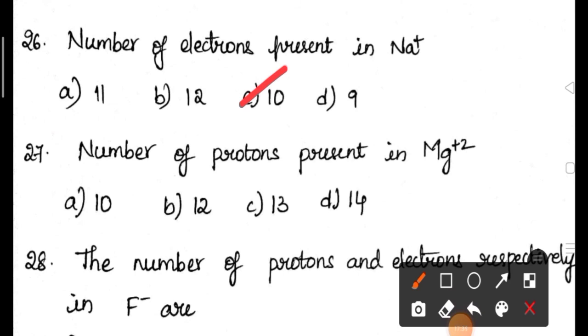27th question. Number of protons present in Mg+2. Number of protons will not change even after the formation of cation or anion. Only the electrons will be removed. There are no changes in the number of protons or neutrons. So the number of protons remains the same. The answer for this question is 12, because the atomic number of magnesium is 12.